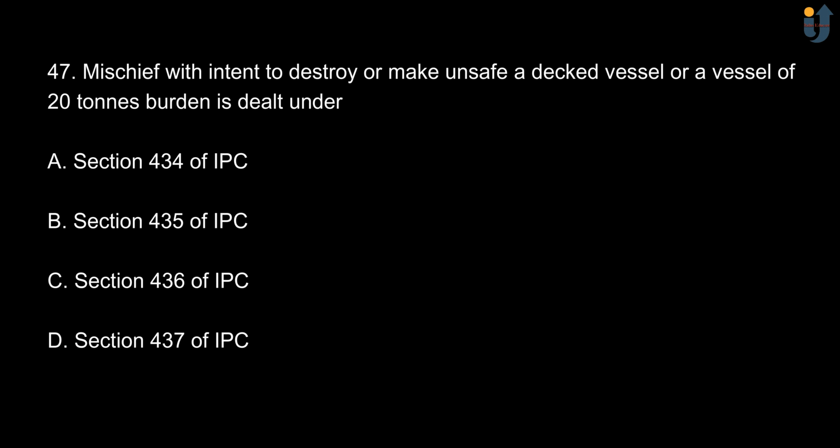Next, mischief with intent to destroy or make unsafe a decked vessel or a vessel of 20 tons burden is dealt under option A, section 434 of IPC. Option B, section 435 of IPC. Option C, section 436 of IPC. And option D is section 437 of IPC. The correct option is option D, section 437 of IPC.